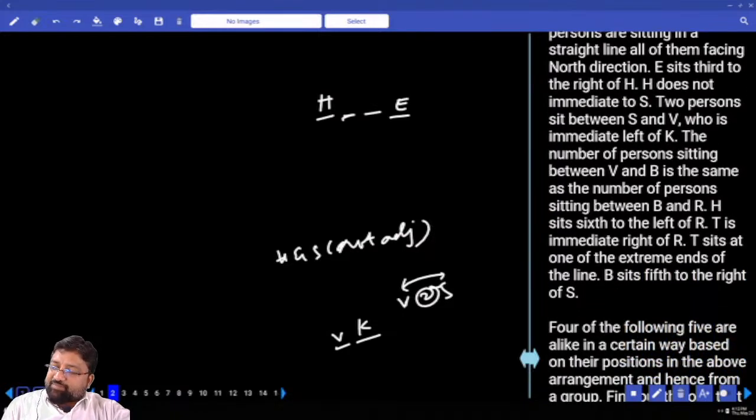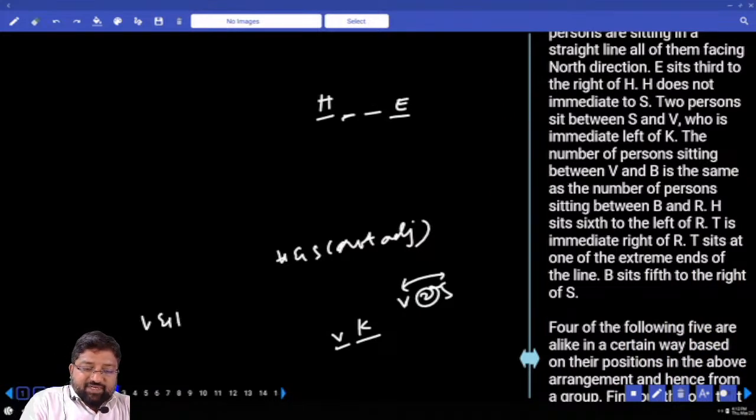The number of persons sitting between V and B is the same as the number of persons sitting between B and R. V and B is equal to B and R. What's your observation? B is exactly between V and R. Next line.